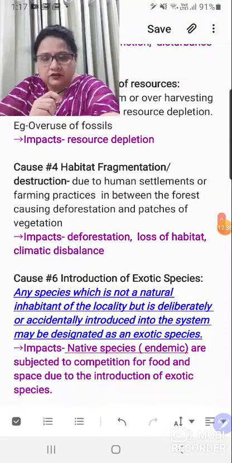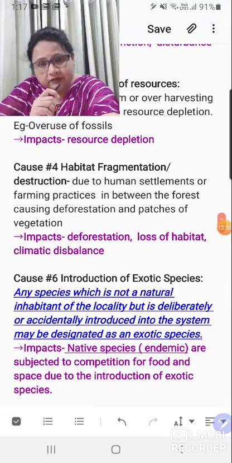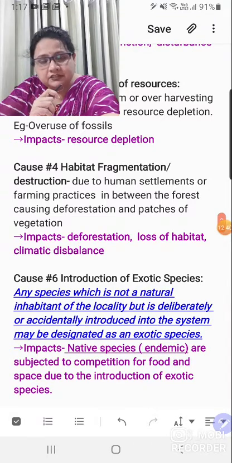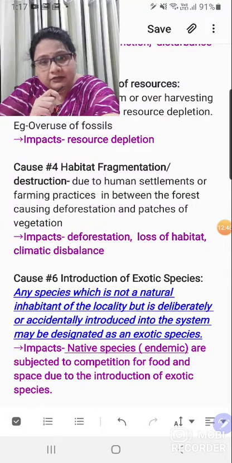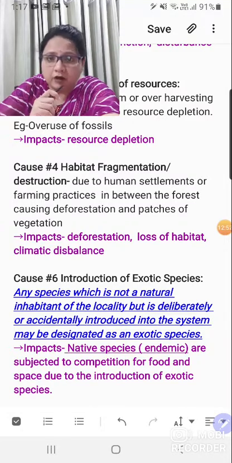Again, the impacts: if you are clearing the forest in the middle, obviously this is deforestation, and wherever there is deforestation, it will lead to the loss of habitat of wild animals. Children, always remember, all these points are interconnected. You never have to mug them up.